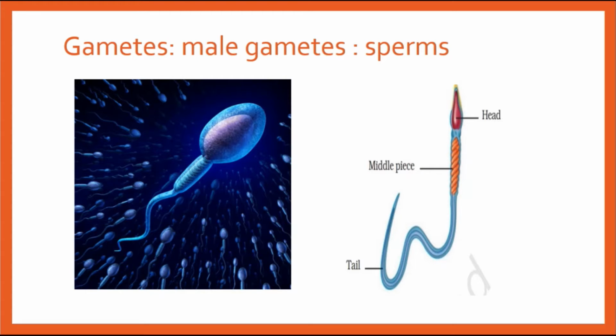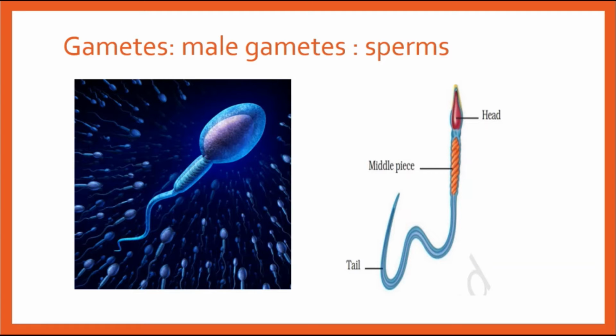Gametes are the special cells in the human body. Male gametes are called sperms. We have different gametes and a fusion of them results in a zygote. The sperm contains a head, a middle piece, and a tail.